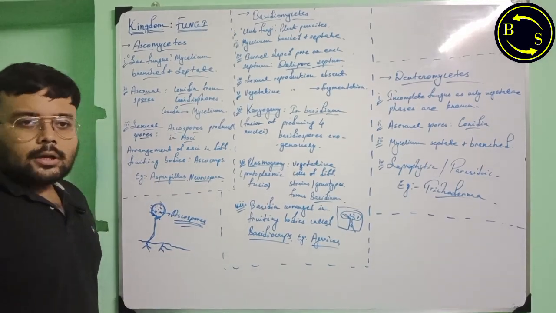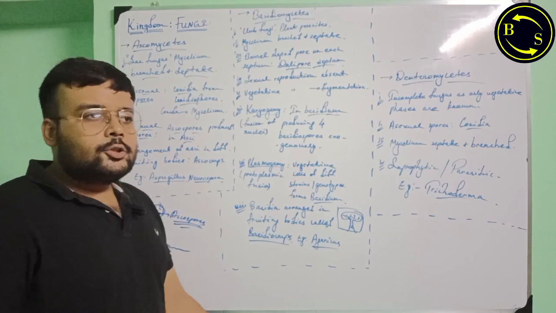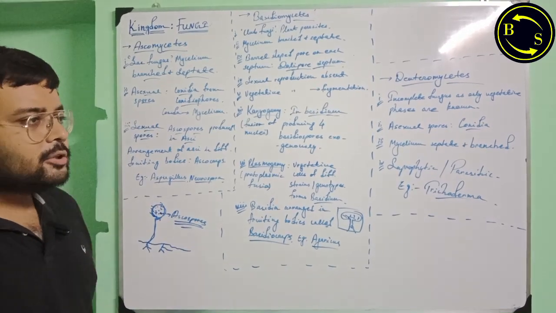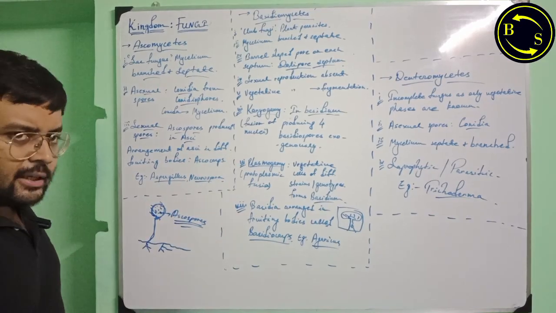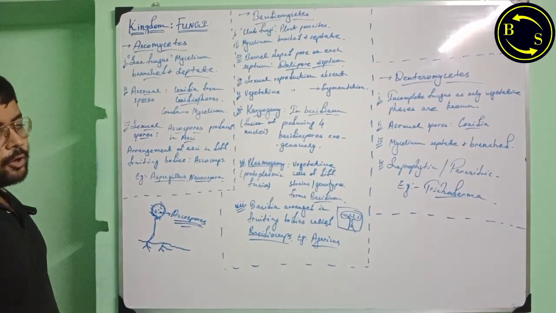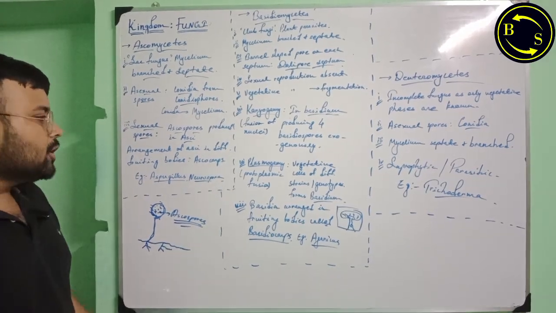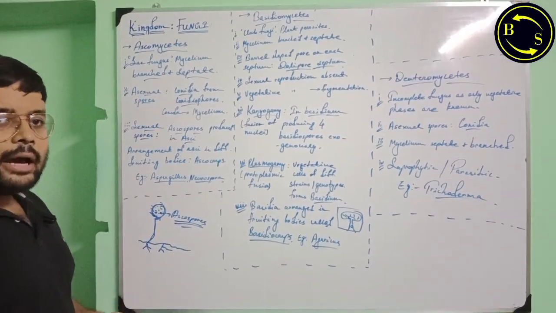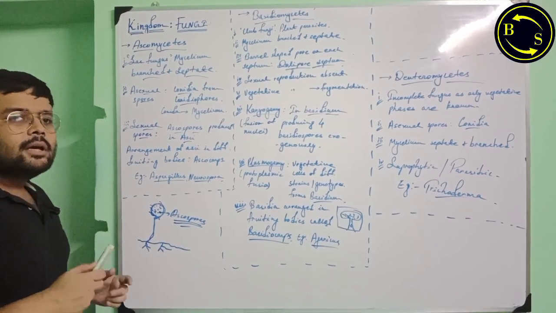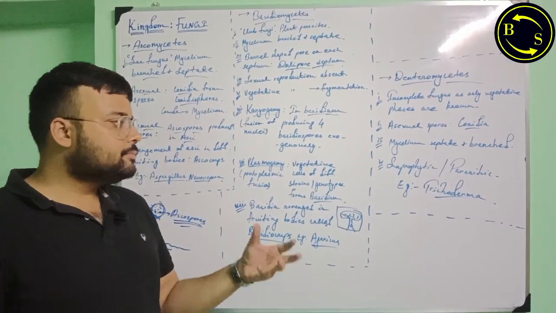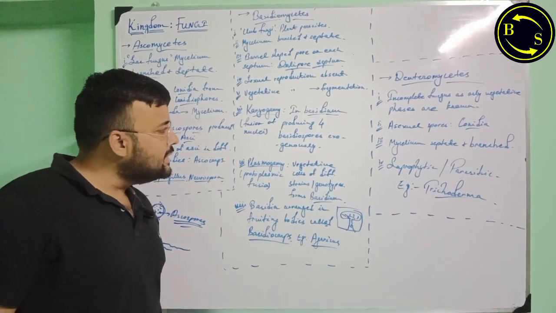No asexual reproduction in basidiomycetes. However, vegetative reproduction occurs by fragmentation, as I have just said. Sexual reproduction occurs in two steps. First is plasmogamy, the fusion of protoplasm between different kinds of vegetative cells of different strains or genotypes, that is, containing different genetic makeup, and these vegetative cells fuse and form a structure called basidium.